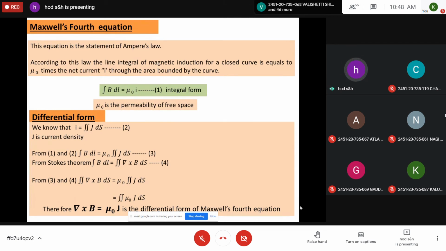So in equation 1, instead of I, you substitute double integration J ds. So it can be written as line integral B dl is equal to mu naught double integration J ds. From Stokes' theorem, we have line integral B dl is equal to surface integral del cross B ds. So it can be written as surface integral del cross B ds is equal to surface integral mu naught J ds, or del cross B is equal to mu naught J. So this is the differential form of Maxwell's fourth equation.